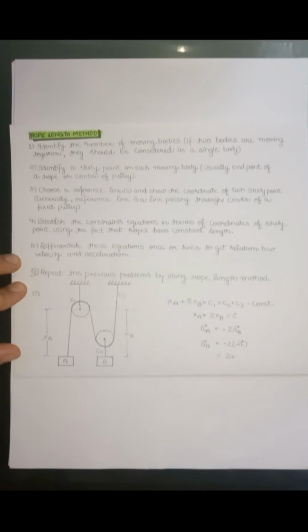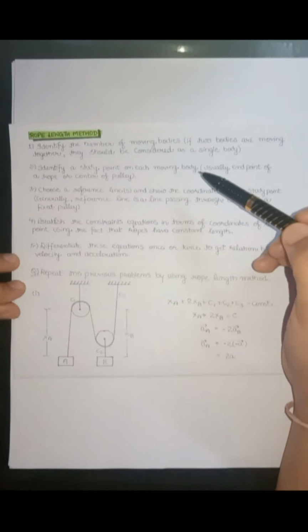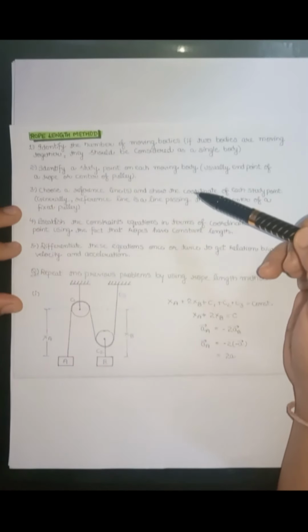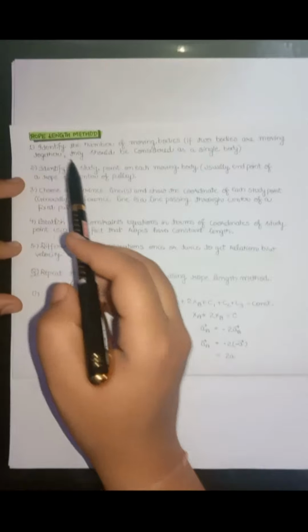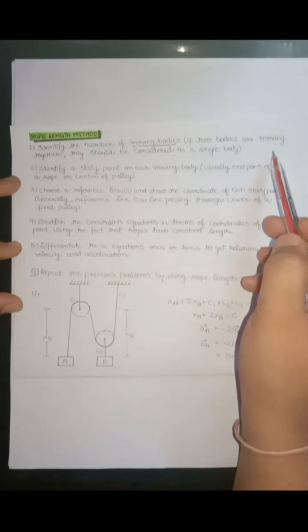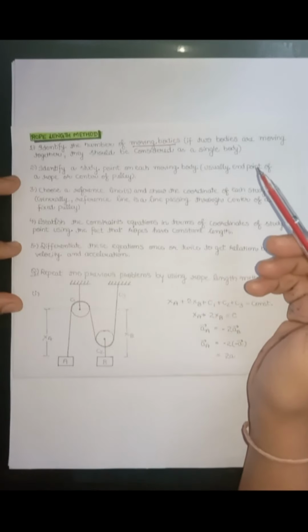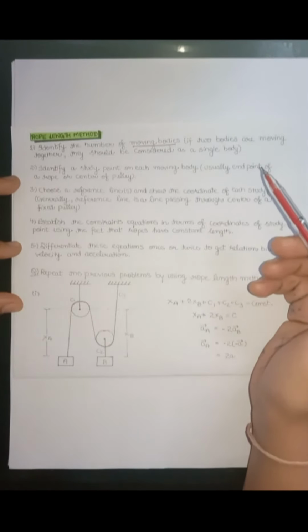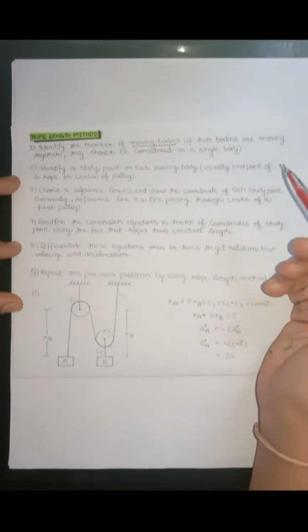So now let us learn the method, that is the rope length method. There are some steps for this method. Let us go through the steps one by one and then we will solve the problem. First is to identify the number of moving objects or moving bodies. If two bodies are moving together, they should be considered as a single body. Remember, if two bodies are moving together, that means they have the same acceleration, then they are considered as a single body.